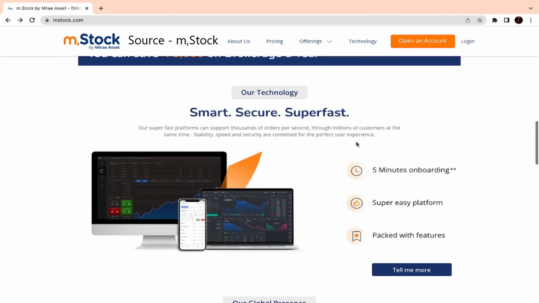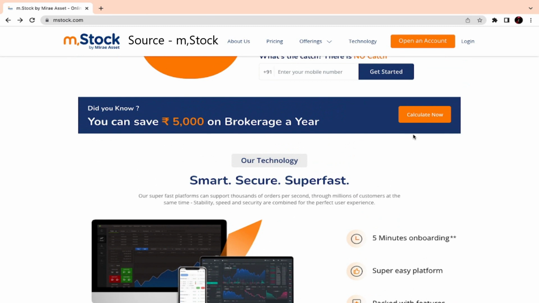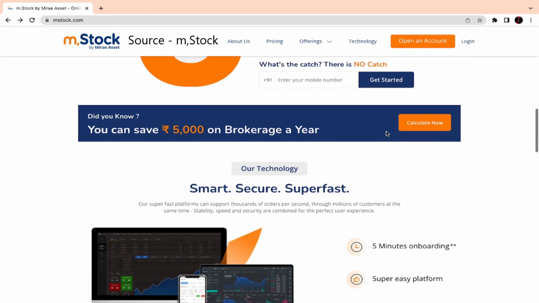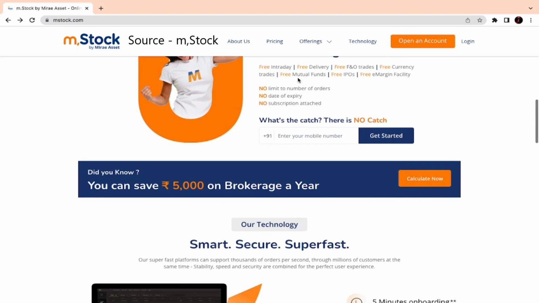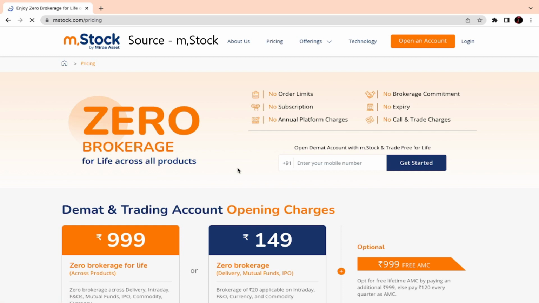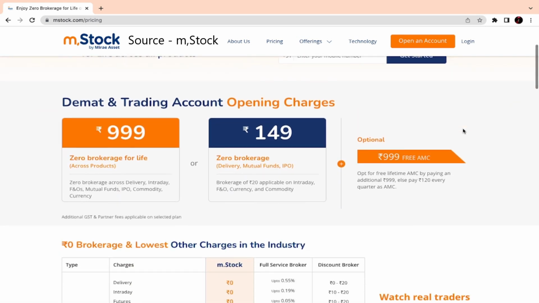And there's a calculator over here that I will show you exactly. Before that, let's see the pricing. It's zero brokerage for life across all products, but no limit orders, no subscription, no annual charges, no brokerage commitment, no expiry, no call and trade charges, and no demat and trading account opening charges.